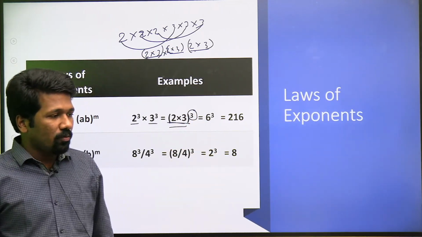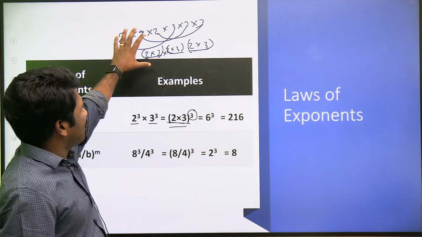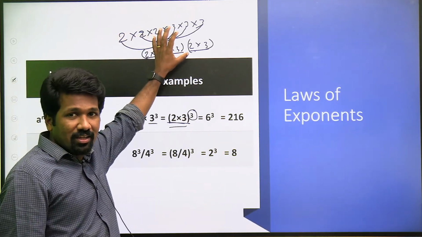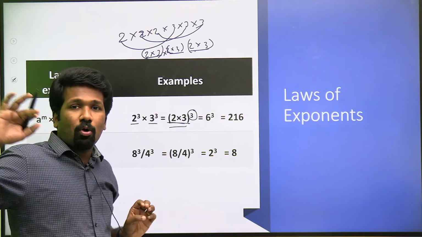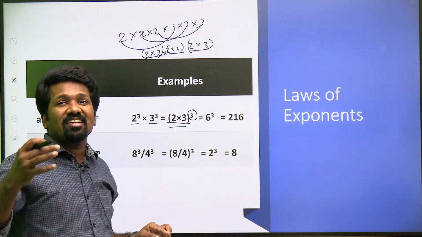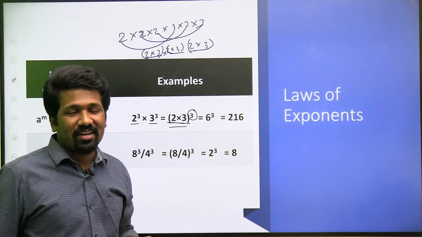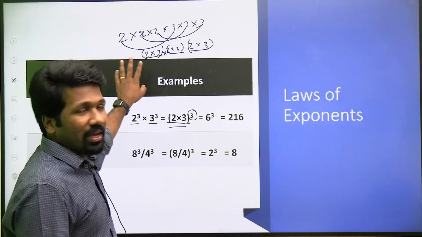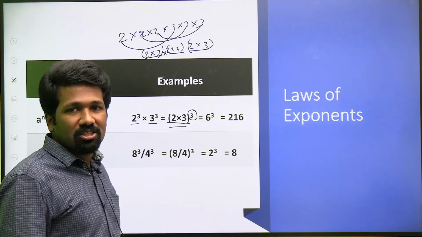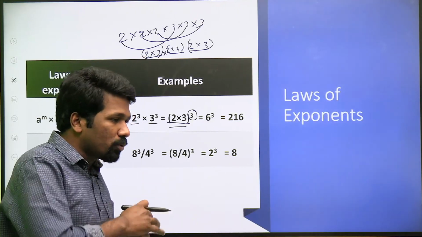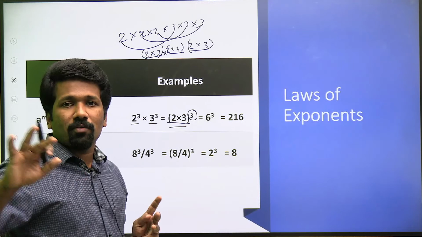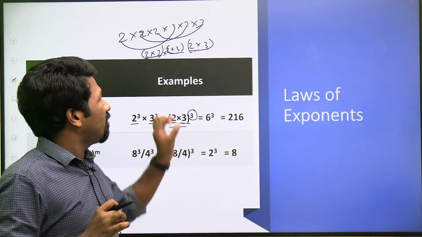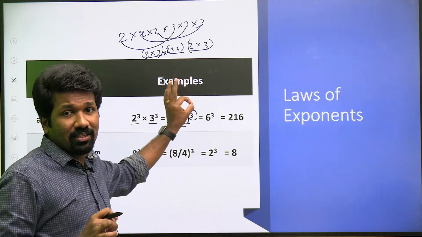Is that clear, all of you? As I told, if you are clearly understanding these reasons, the same reasons apply for the logarithmic rules, the base cancellation rule, and all that we have memorized. The logical understanding of all those rules will become clear, because they are nothing but these rules themselves. You can extend the rules of exponential form to logarithmic form too, if you are clearly understanding this now.